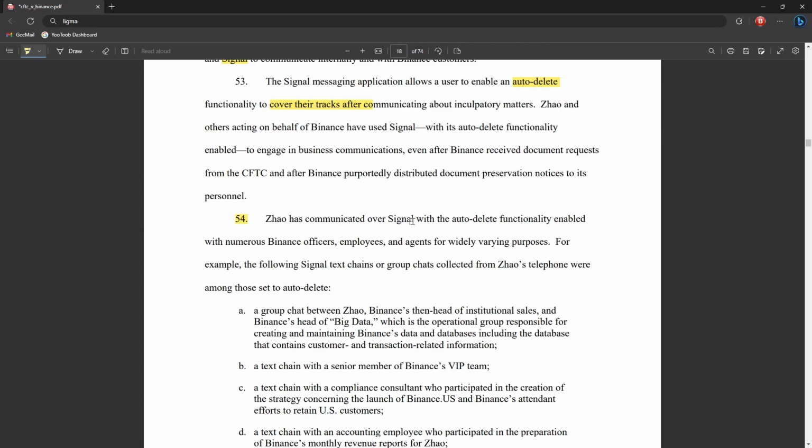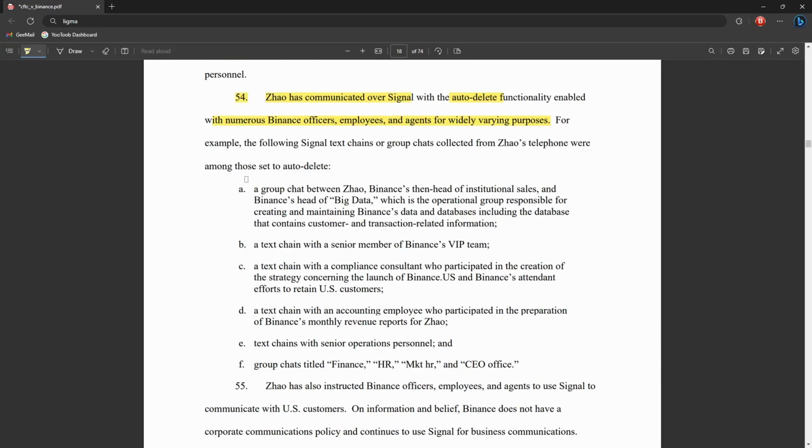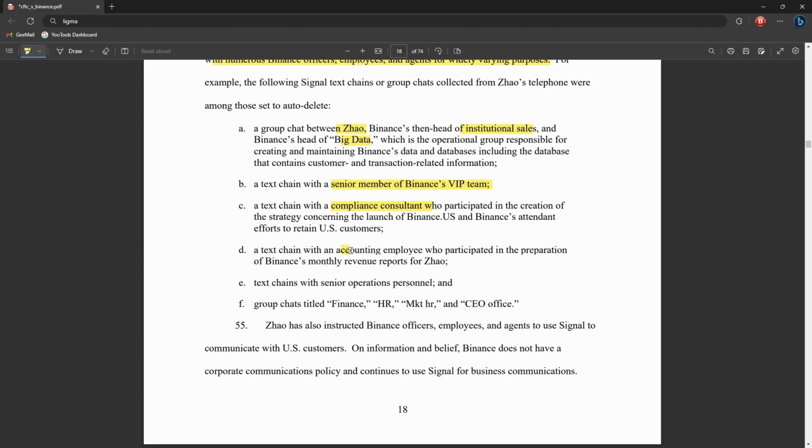Section 54 basically says CZ used Signal with auto-delete with numerous Binance officers, employees, and agents for a wide variety of purposes. And we can see down here, we've got a chat between CZ, the head of sales, big data, senior members of Binance's VIP team, compliance consultants, an accounting employee, senior operations personnel, and some of the group chats were just titled Finance, HR, MKT HR, which is probably Marketing HR, and CEO Office.